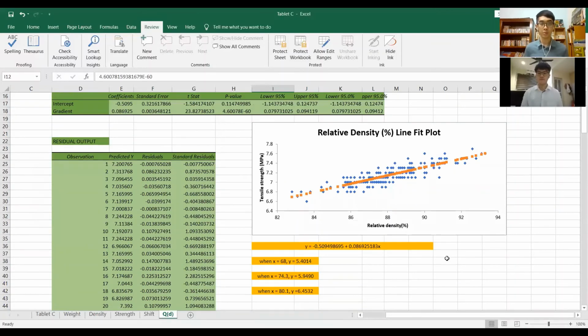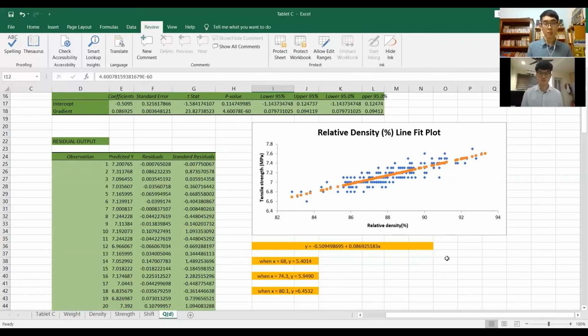Next, we have the line fit plot of the tensile strength against the relative density. The equation that we get from the line is y equals negative 0.51 plus 0.08692x. This equation is produced to determine the prediction of tensile strength.